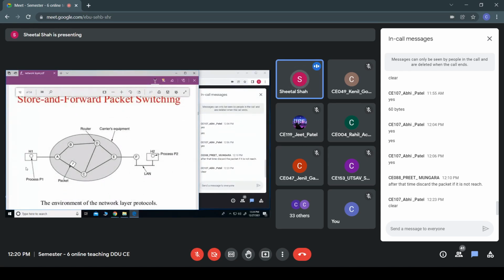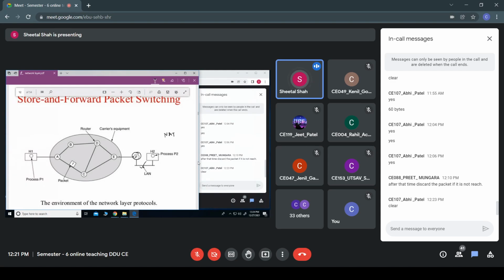Suppose I have a host H1 and a host H2. Host H2 is connected through a LAN to a particular router. We have studied NAT, Network Address Translator, in which a number of hosts are connected through the underlying cable or network, and a router connects to the external world. Say F is the router at this LAN and it connects to some subnet.